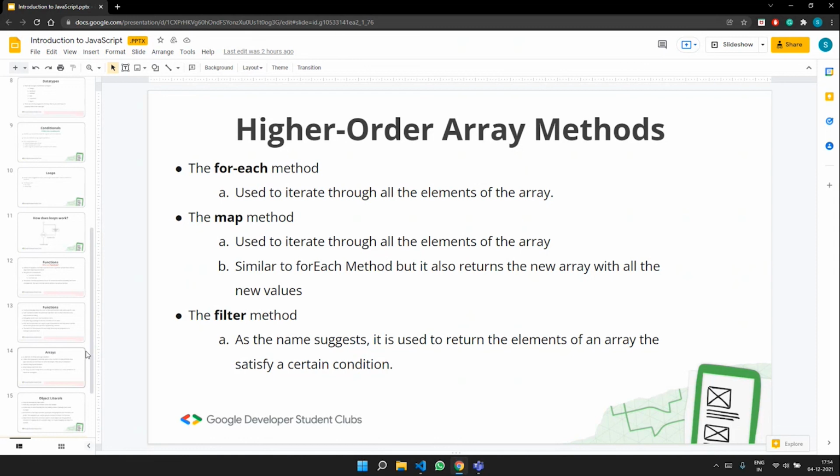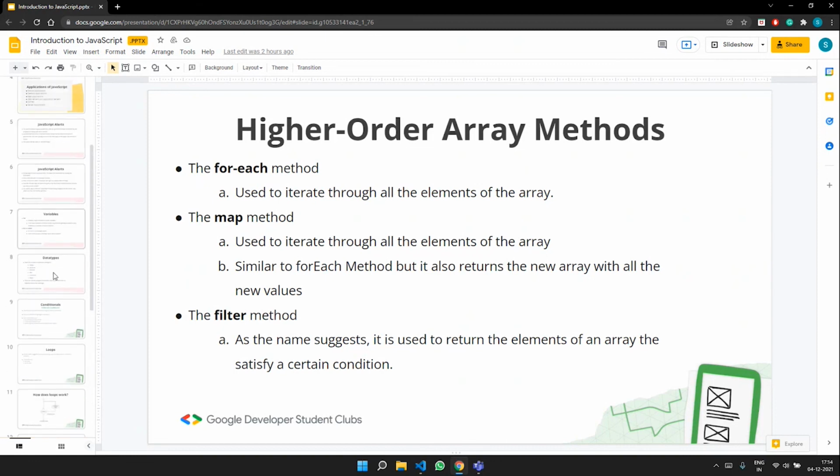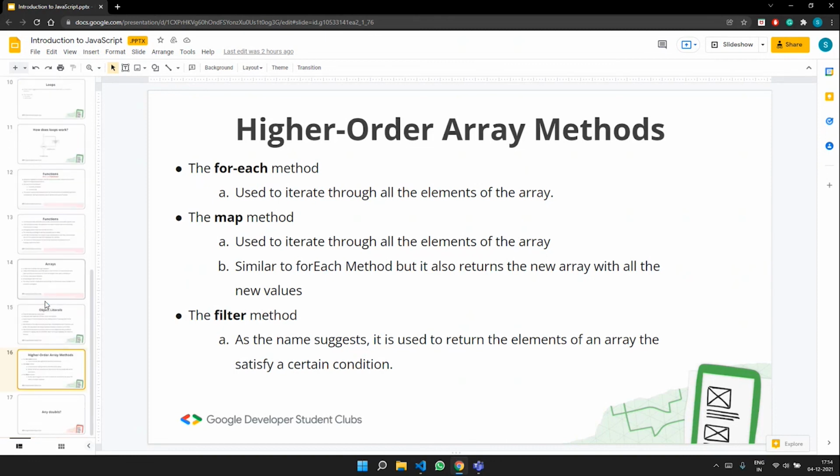We mapped through all the elements. We also used for each in the hands-on lab. We had also seen loops hands-on, and data types hands-on. And we had also seen alerts. We had understood what alerts are, and why they shouldn't be used frequently in the code base.